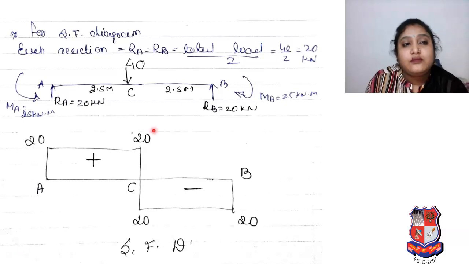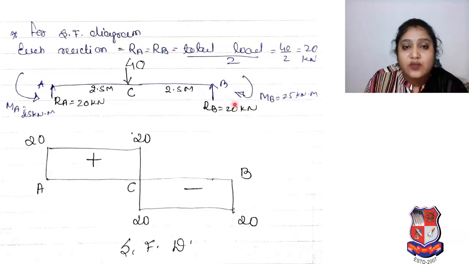Now for the shear force diagram, what we have to do? We need reactions. Each reaction RA is equal to RB is equal to total load divided by 2, because it's only a central point load. So our total load 40 divided by 2 is equal to 20 kilonewton. Here you can see the simplified diagram: your beam is there, simple supports are there, reaction at A you have calculated, it is 20 kilonewton.